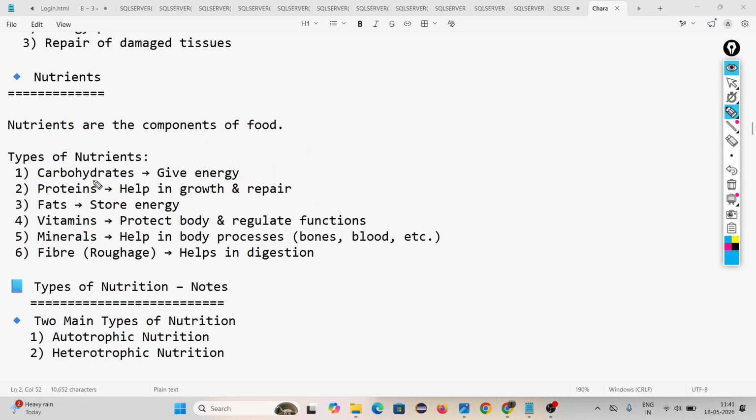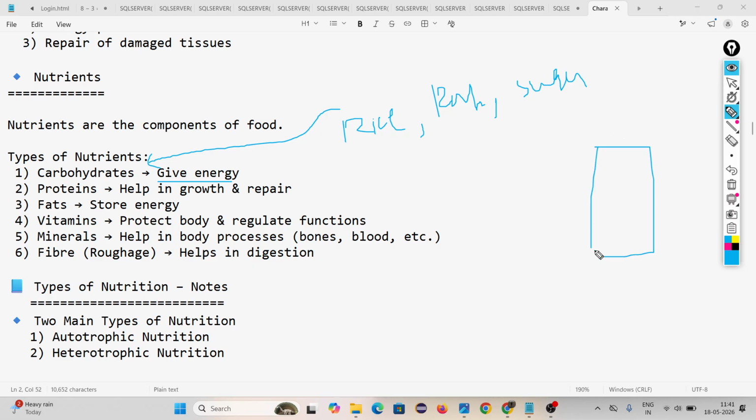Why do you require carbohydrate? Carbohydrate is basically available in rice, roti, and sugar substances. Our body requires carbohydrate for energy. Whatever you are doing, you require food. Suppose after running 200 meters, or 2 kilometers, immediately you require some energy. When you feel weak, immediately you drink glucose and you get energy. That is because of carbohydrate. The glucose which is available in the market is full of carbohydrate.